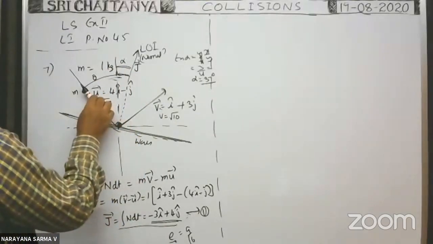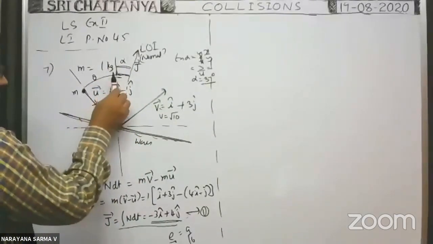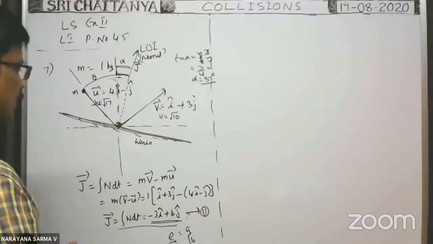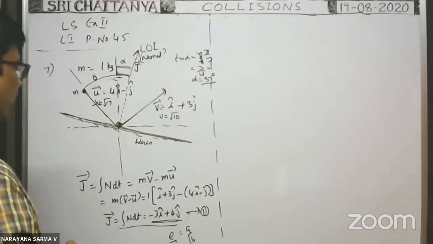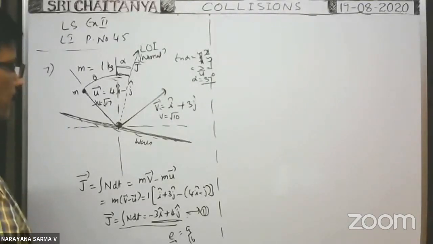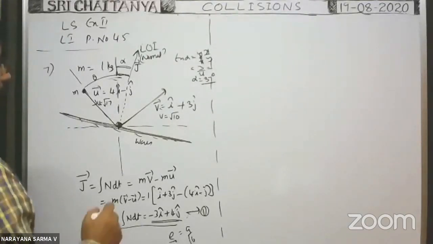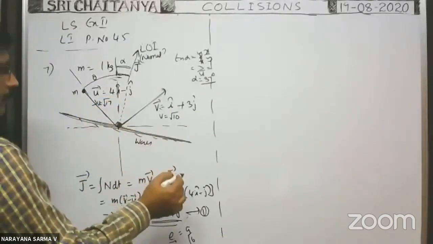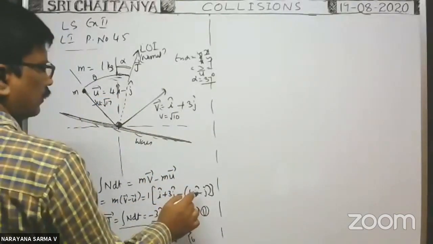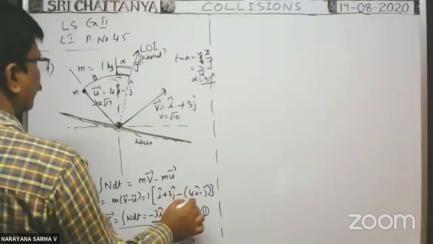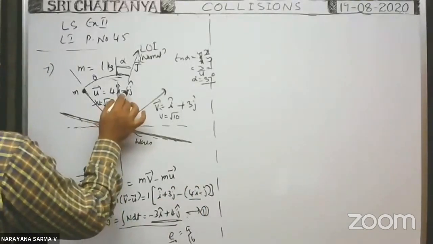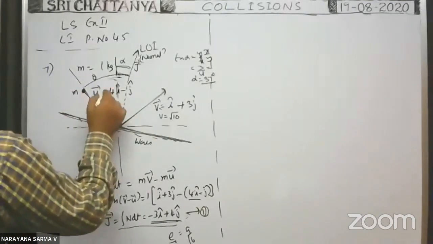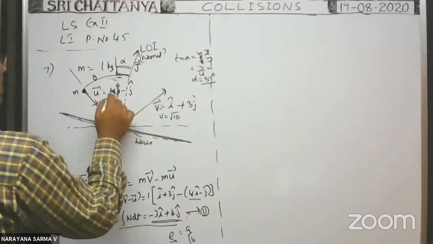What is the angle made by the initial velocity with the y axis? The initial velocity is 4i cap minus j cap. The angle made by this initial velocity with the y axis is x by y, that means 4/1.